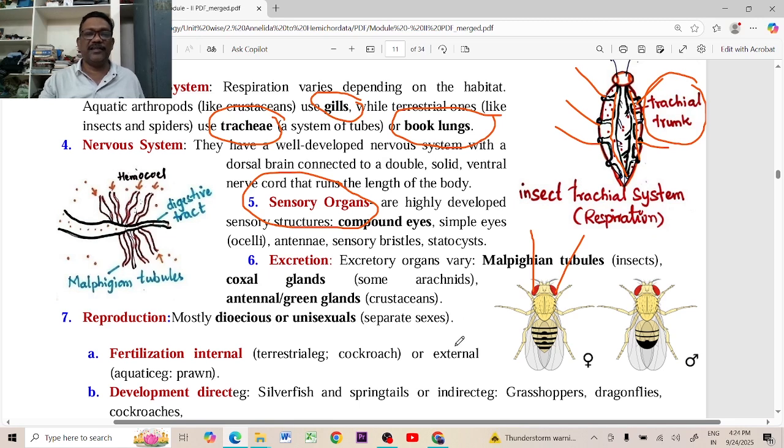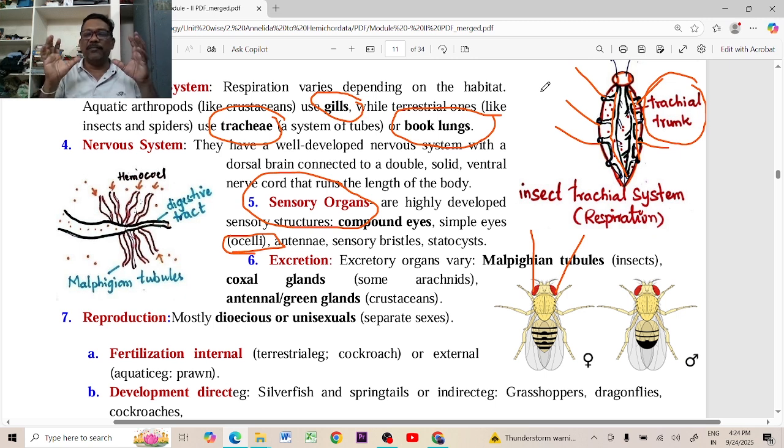And ocelli, for example in crab, or especially in the Chelicerata, such as scorpion and spider, we can find sensory organs called the ocelli. These ocelli are not meant for seeing the surroundings.